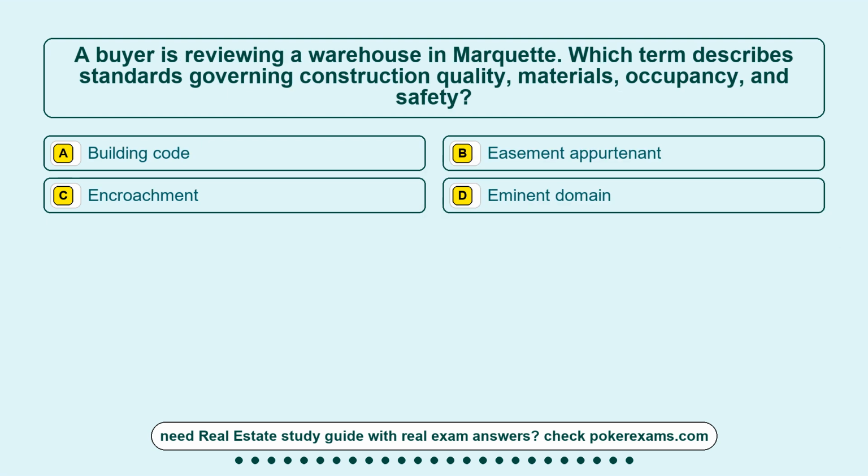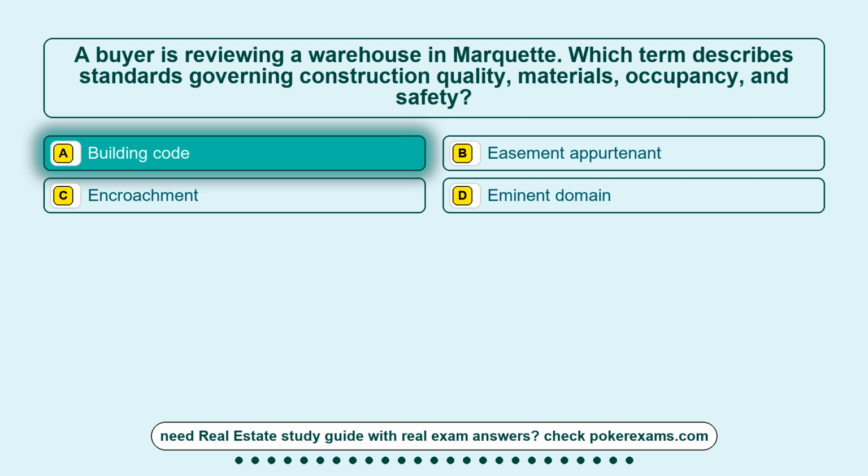Question 3. A buyer is reviewing a warehouse in Marquette. Which term describes standards governing construction quality, materials, occupancy, and safety? Option A, Building Code. Option B, Easement Appurtenant. Option C, Encroachment. Option D, Eminent Domain. The correct answer is option A, Building Code.